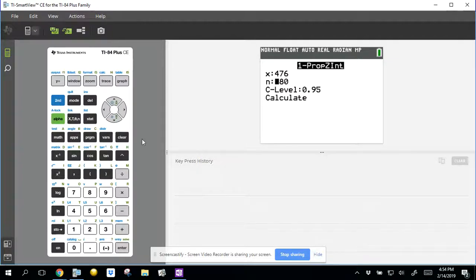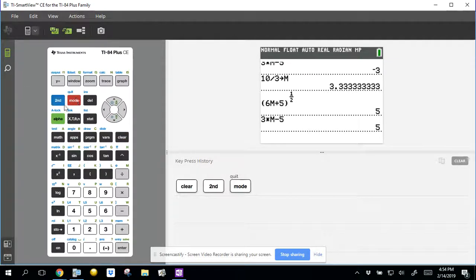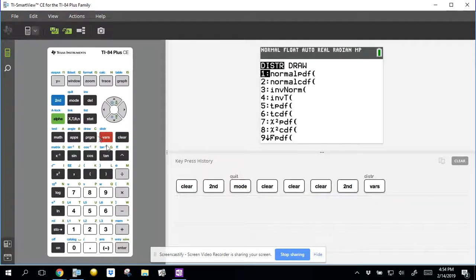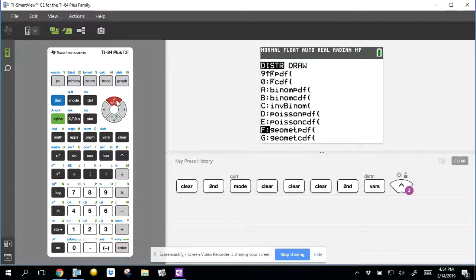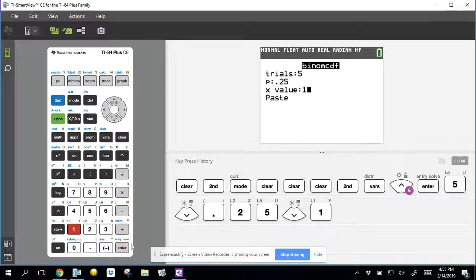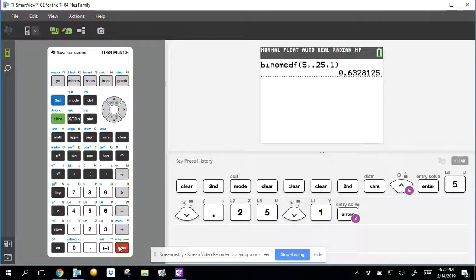All right, so the way we do this is we get to our main screen, and I'm just going to clear all this out, and we're going to go to second distribution. So distributions is VARS, guys, right here. Now, binomial CDF is at the bottom, or you can just press up to binomial CDF. Enter, trials. So we're buying 5 boxes. Probability of success, 0.25. And we want 1 or less. So CDF starts at that value and counts down. So we're going to plug in a 1, and it will count 1 and 0. And then we hit enter, and I get 0.6328. And that is my answer.